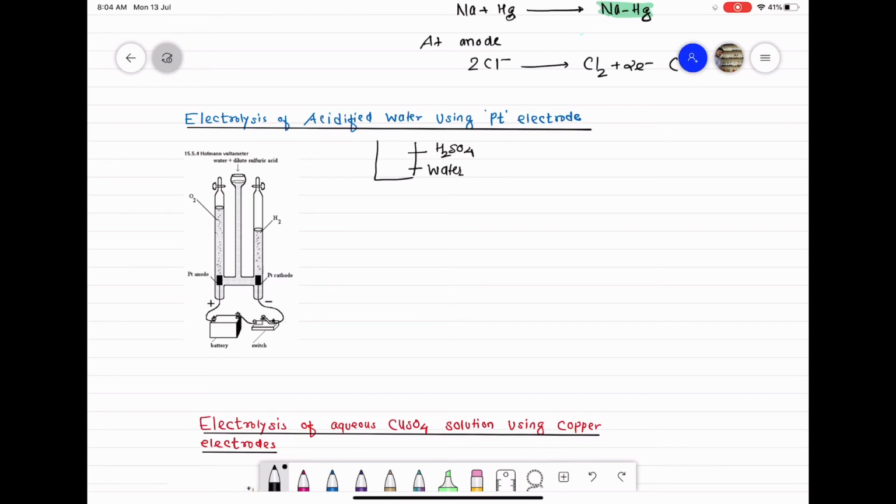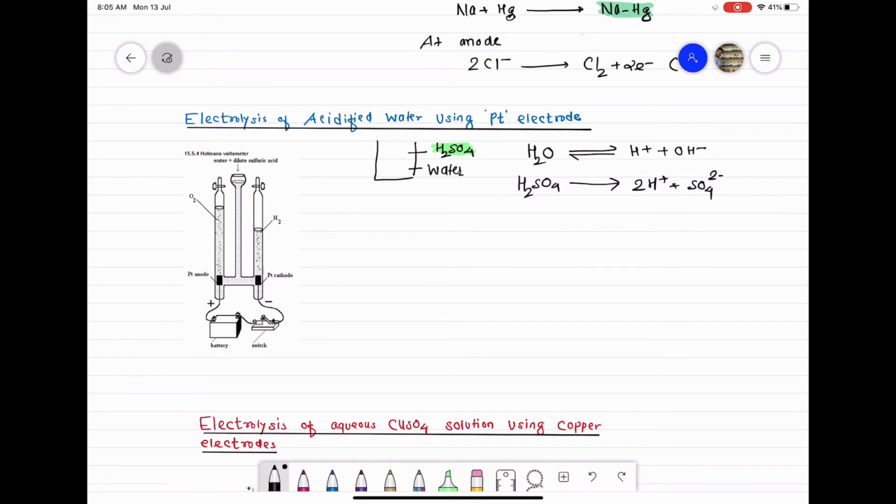Okay, so class, everyone knows water is a bad conductor of electricity, and forms extremely few H+ ions and OH- ions, but in presence of electrolyte, that is sulfuric acid, water becomes a good conductor and forms a large number of H+ and OH- ions. So in presence of sulfuric acid, water forms a large number of cations and a large number of anions. Plus sulfuric acid itself is a strong electrolyte, so it will dissociate completely and form H+ ions and sulfate ions.